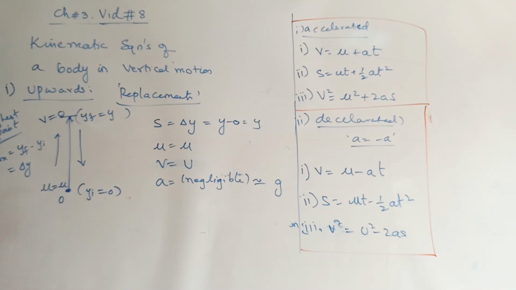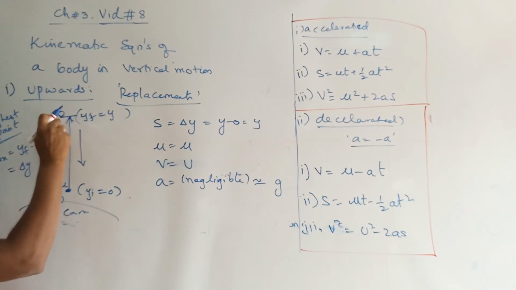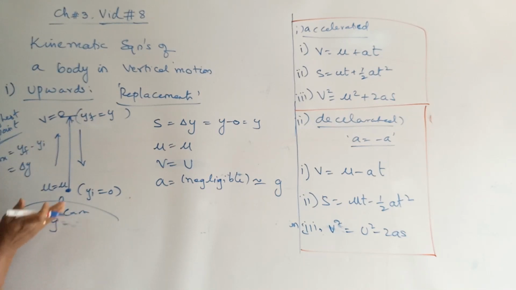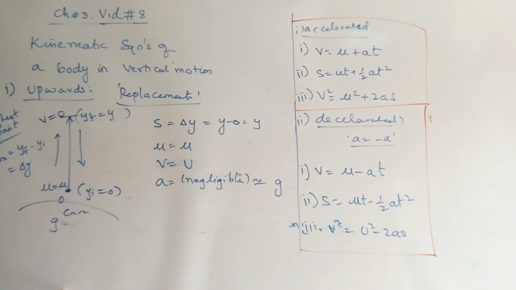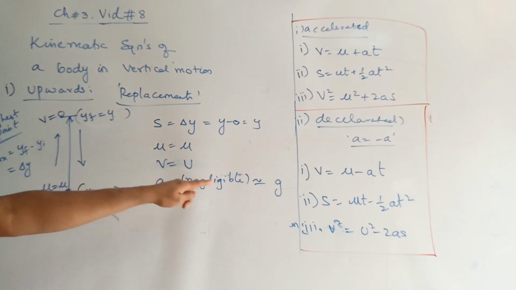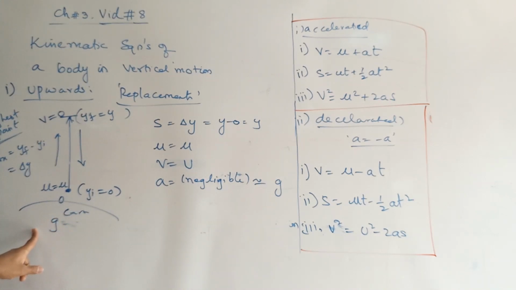Though the body has got certain acceleration, that is very much less when compared with the acceleration provided by the earth. With respect to the g given by the earth, this acceleration of the body is negligible. Because this is negligible, only then is it stopping. If this were more, it would keep on going. Hence, a is now going to be replaced by g, because this body is under the influence of the acceleration given by the earth.